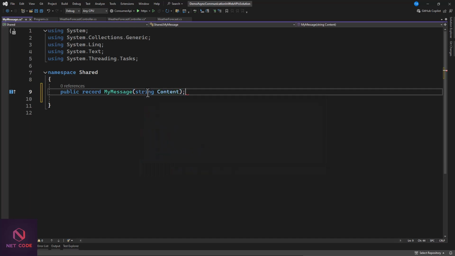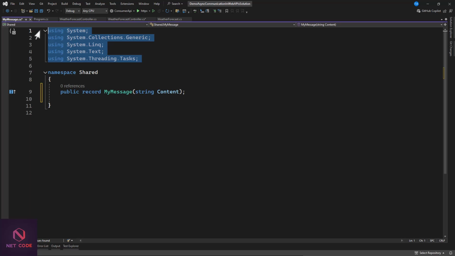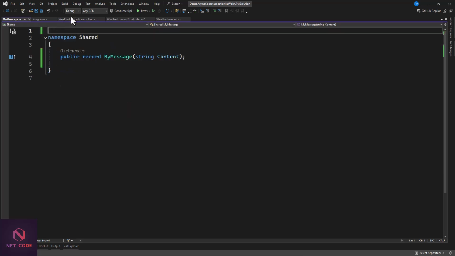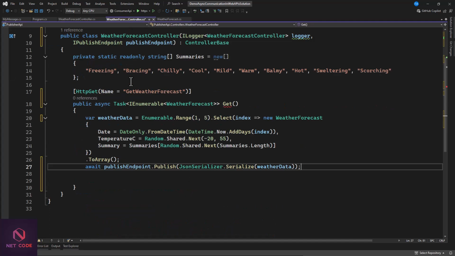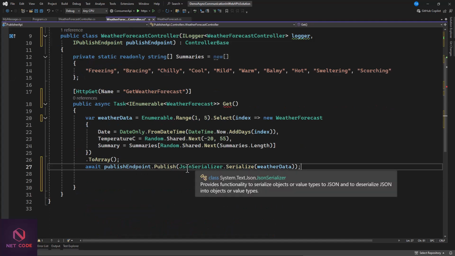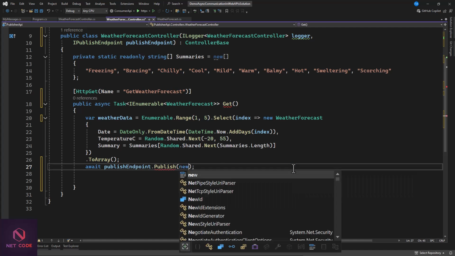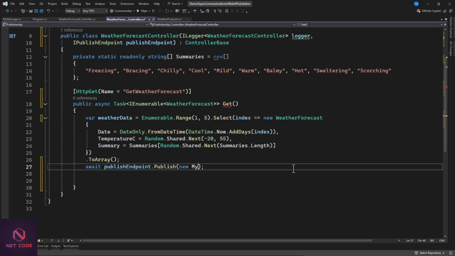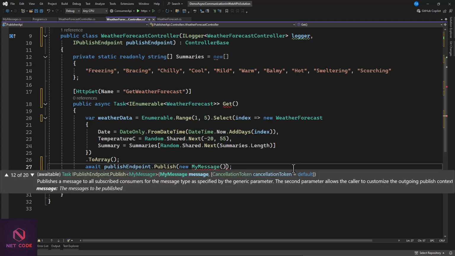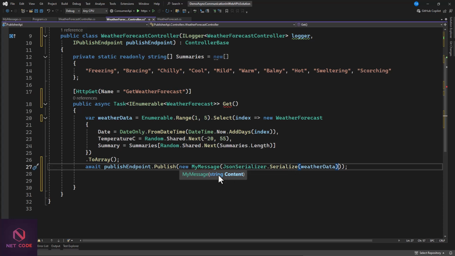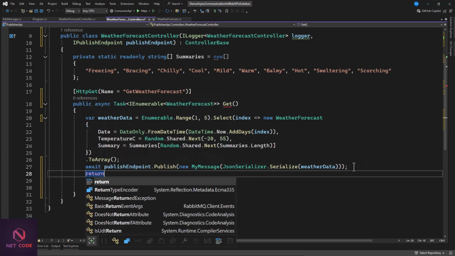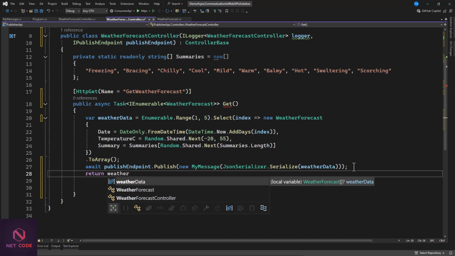So there's the content. We can remove everything here. Very simple one. Okay, so let's go back to our weather forecast. In here, instead of passing on here, we're going to create new, and that is my message. Then let's specify our JSON serializer. Serialize this in the form of a string. Pass it on here. And at the end of the day, we're going to return weather data.